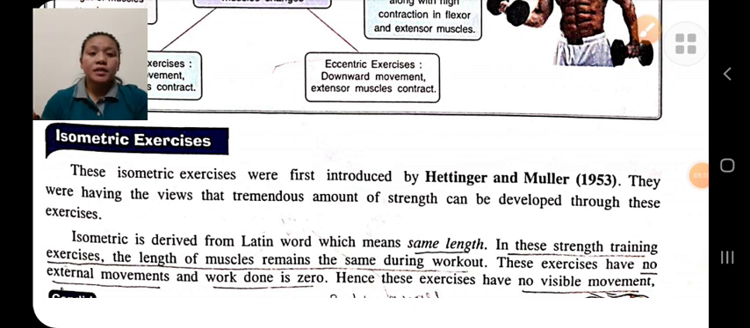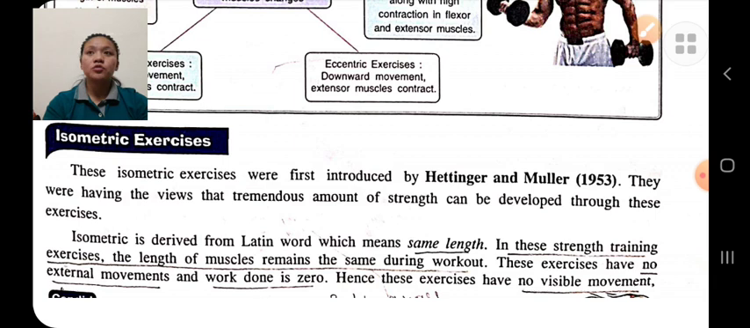Isometric exercise. This exercise was introduced by Hettinger and Müller in 1953. Isometric is a combination of two words, iso and metric. Iso means same and metric means length. So in isometric exercise, the length of the muscles remains the same during the workout. There is no movement in the length of the muscle.